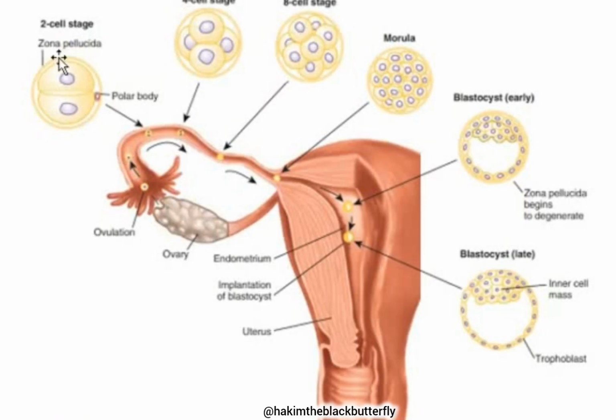Don't forget that the zona pellucida is still surrounding the entire structure. When the 2 cells are formed, they divide to form 4 cells, still surrounded by the zona pellucida. Then the 4 cells divide to form 8 cells.